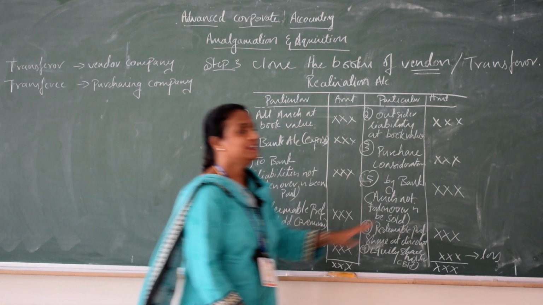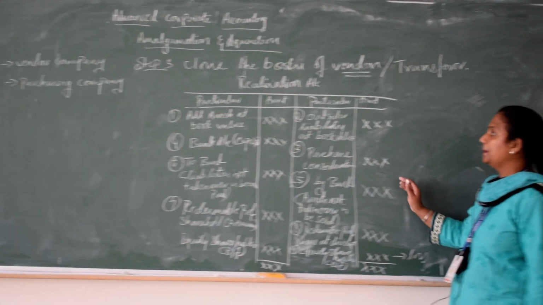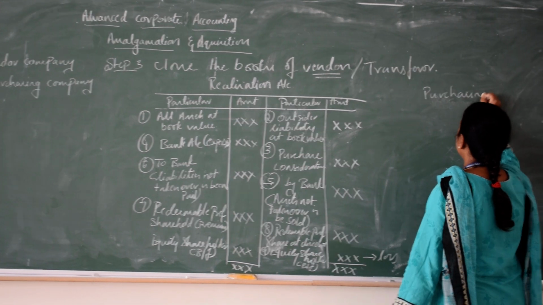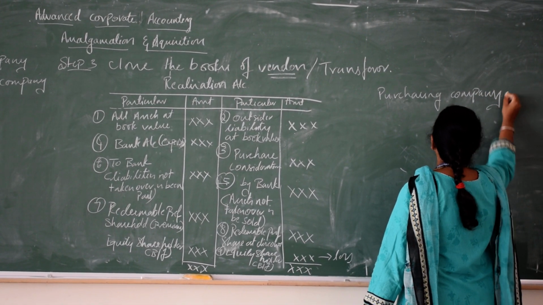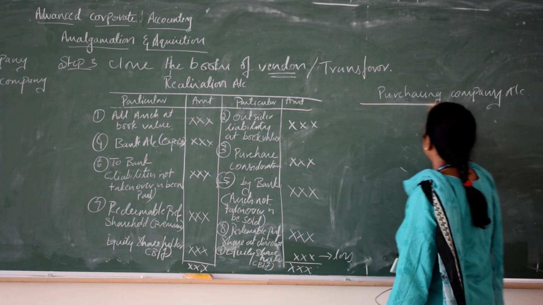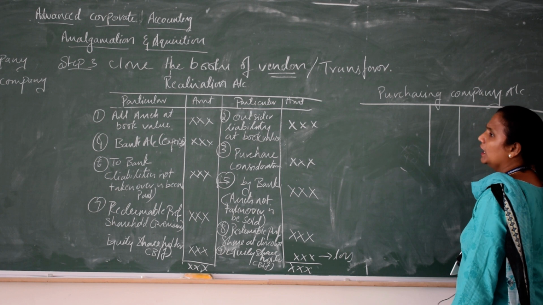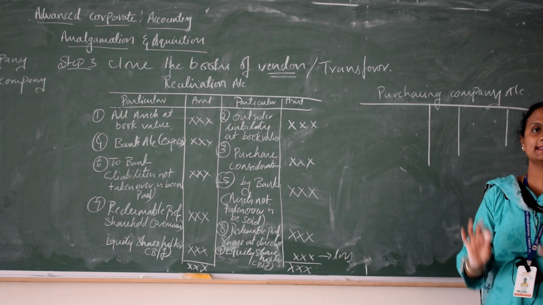After this, the next account you have to prepare is the purchasing company account. It's very easy. Under the purchasing company account, you only show the discharge part.